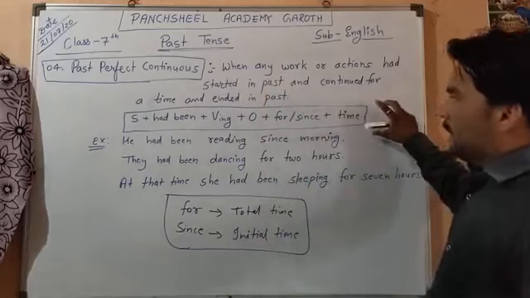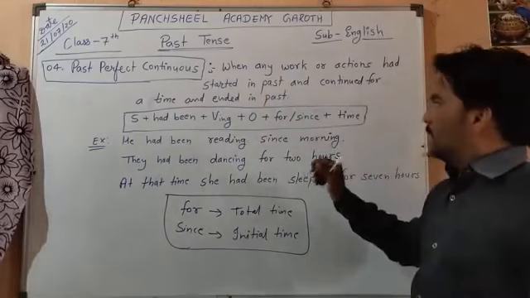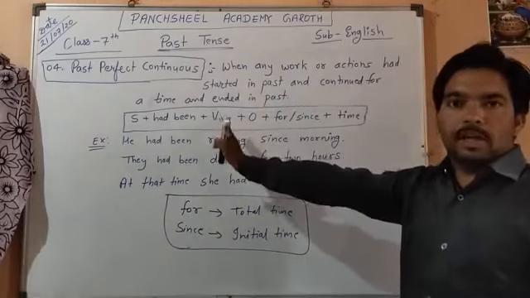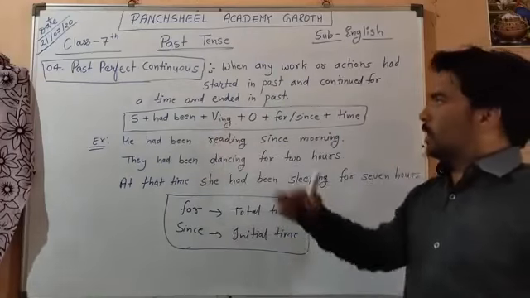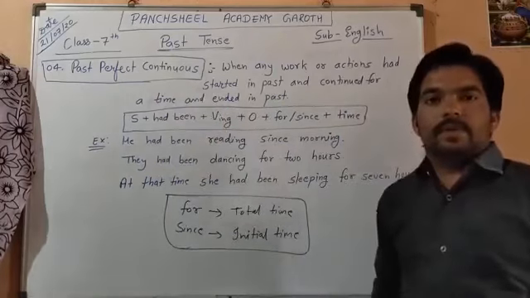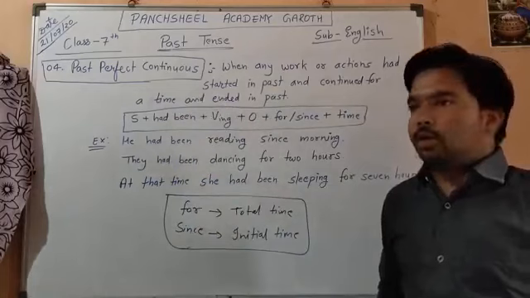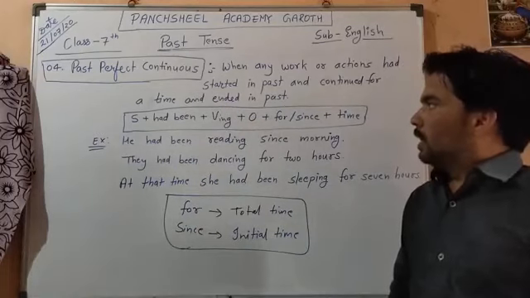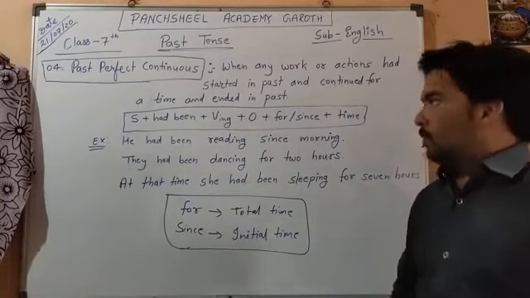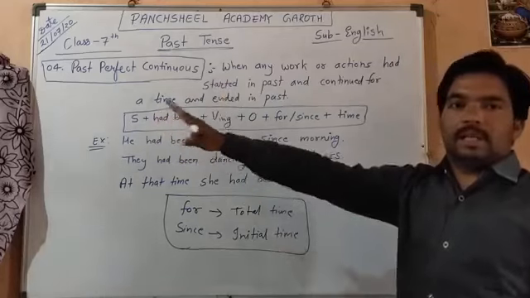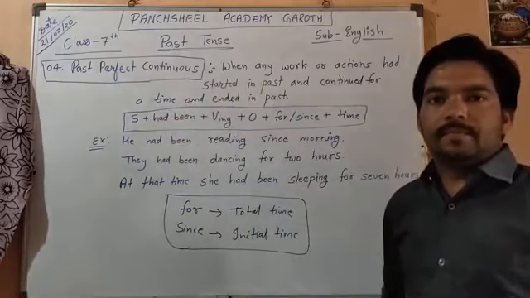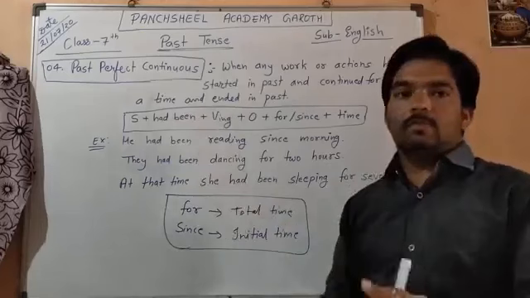This is the affirmative structure. We can make negative by adding not here. Interrogative by taking had been in front of the sentence. Interrogative negative, had been in front of the sentence and not in between. WH question by adding a WH word.